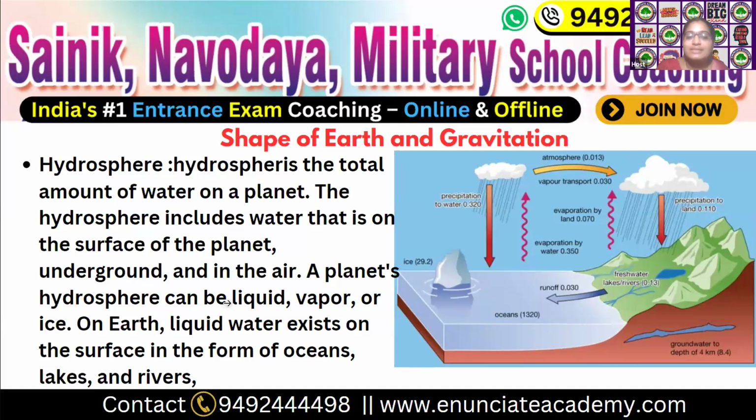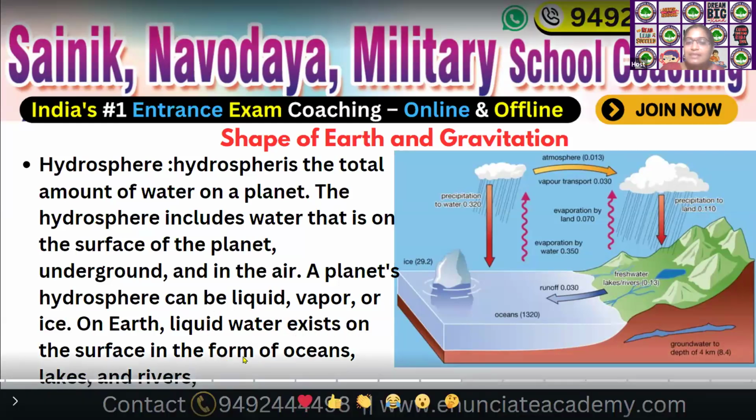Water exists in three states: the first is liquid state, second is vapor state, which means gaseous state, and third is solid state, which means ice. On earth, liquid water exists on the surface in the forms of oceans, lakes and rivers.